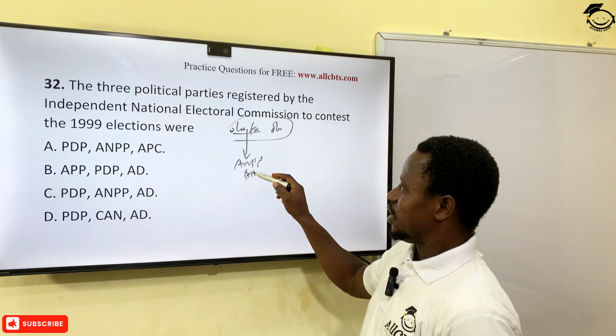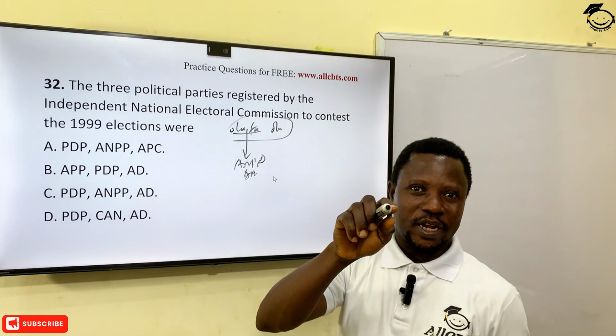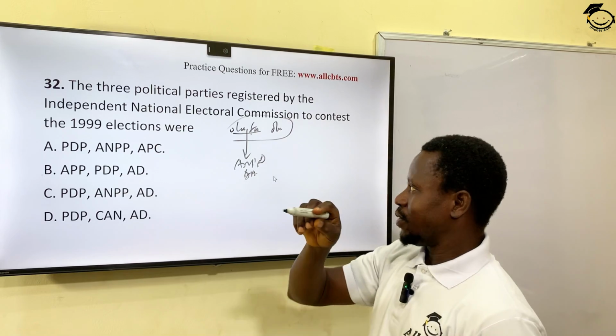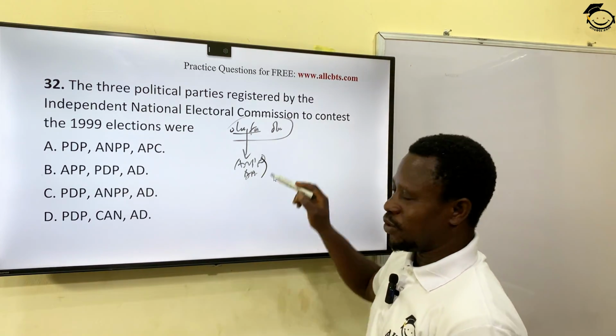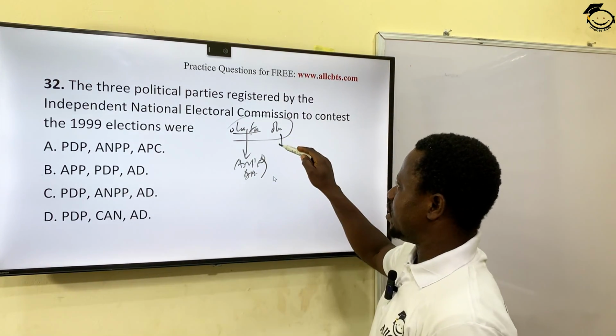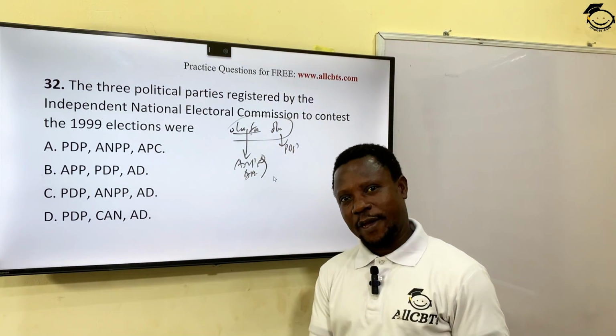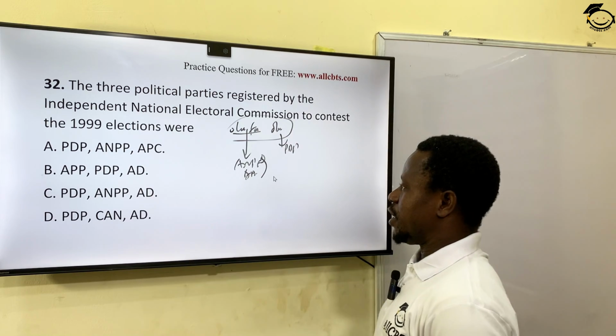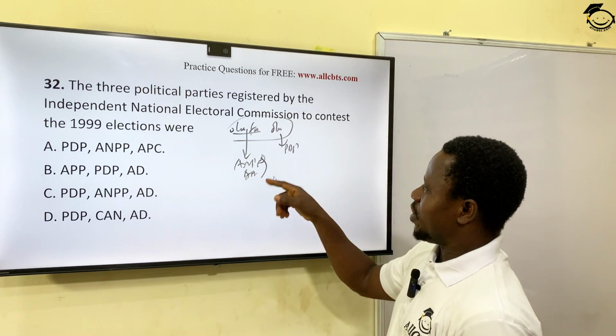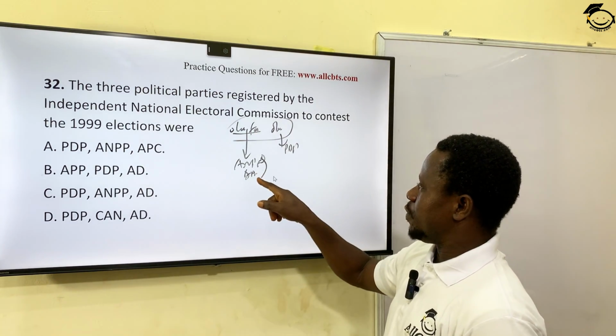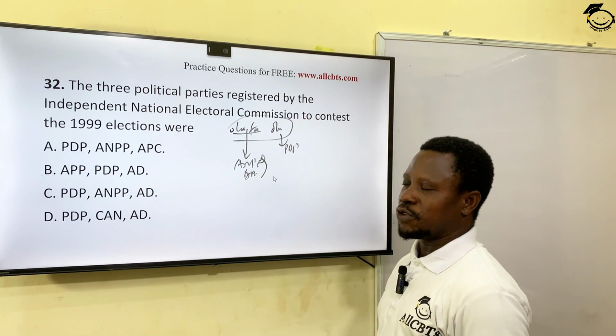Right? So AMPP did not present a presidential candidate for that election. They aligned together with AD as a way of challenging Obasanjo's PDP, because PDP was the biggest political party at that time in West Africa. So whenever you have PDP, AMPP, and AD, that is the most correct answer.